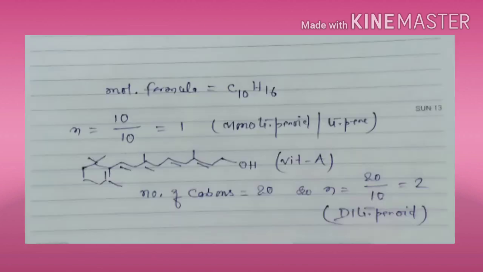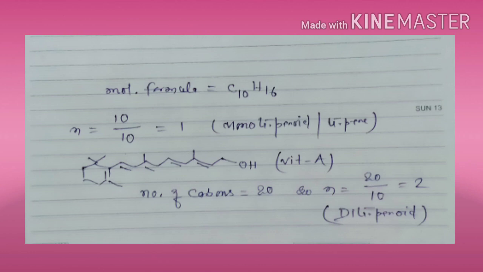So we take the same example. C10H16 was the molecular formula. We will divide this by 10. That is, the number of carbon atoms present in the compound is 10. When we divide it by 10, we will get the answer 1. 1 means monoterpenes, and this time it's quite logical.